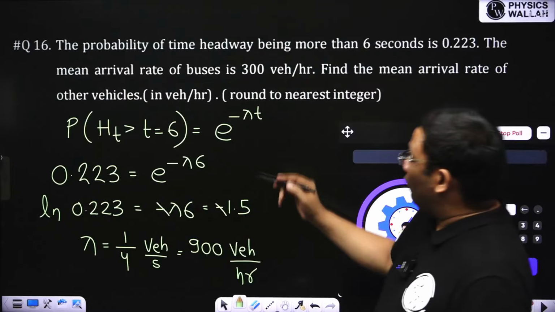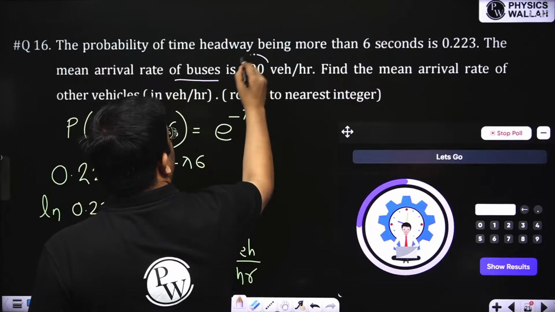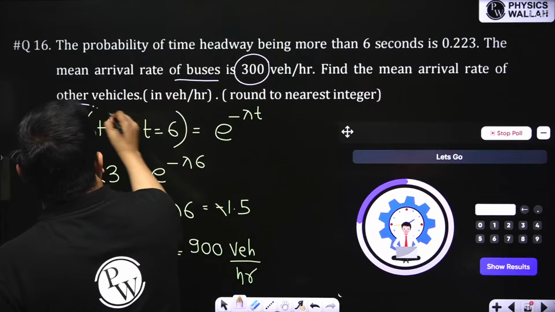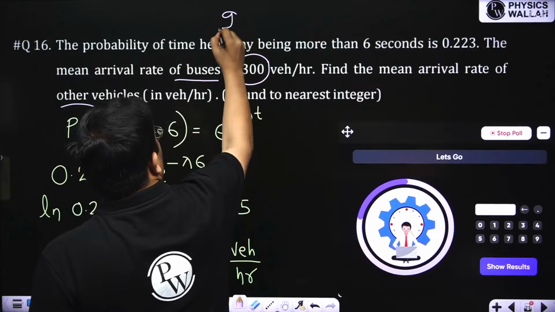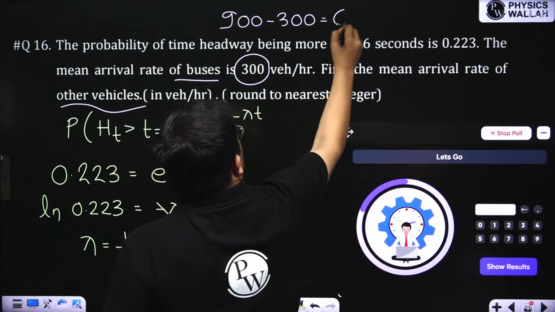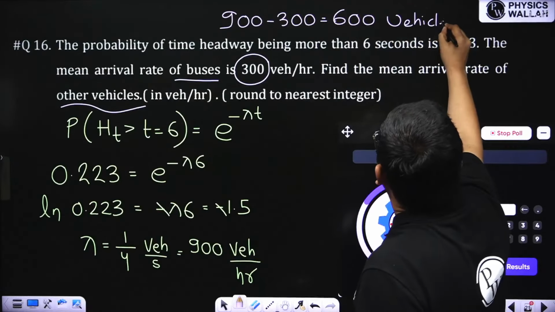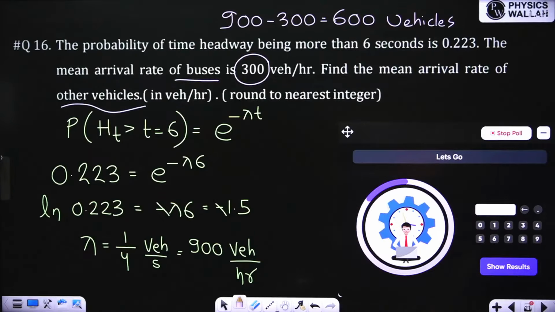Now out of that, how many are buses? Buses is 300. So what will be for the other vehicles? It will be simply 900 minus 300, that is equal to 600 vehicles. So not some difficult question, but yes, a little bit of variation.